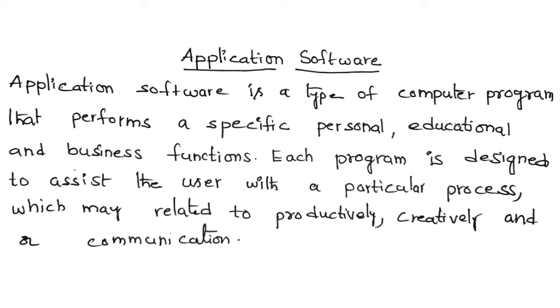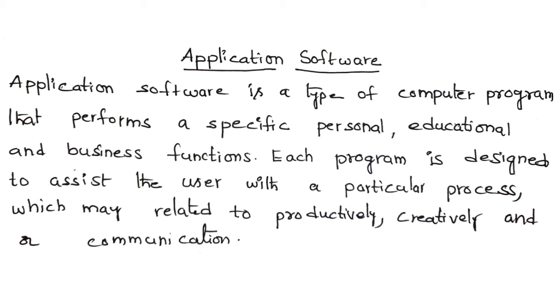Generally, we are using the games, those are also called applications. These applications are meant only for a particular process. These are called application software.